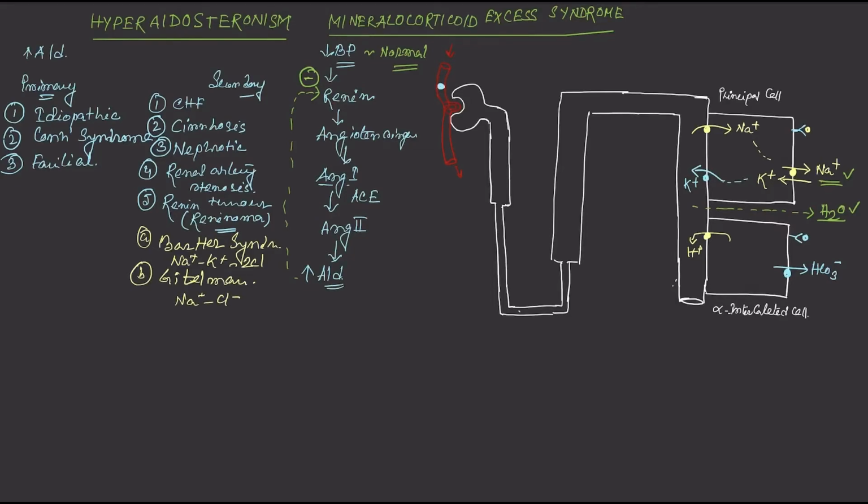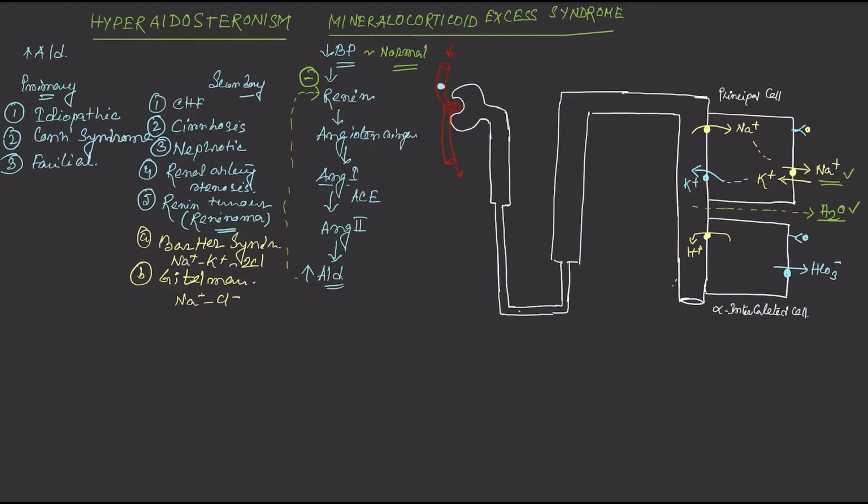So again, in this situation also, the sodium ion will be less absorbed, that means there will be hyponatremia, and the fluid volume will also be decreased. So it will lead to a decrease in blood pressure, hypotension, and it will stimulate the JG apparatus to secrete more renin.